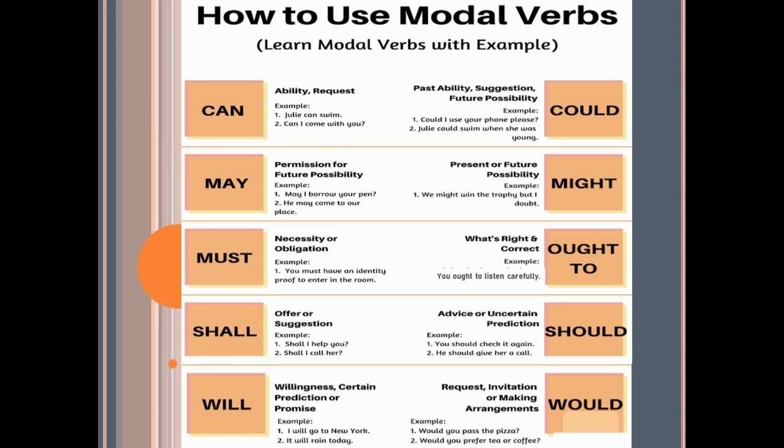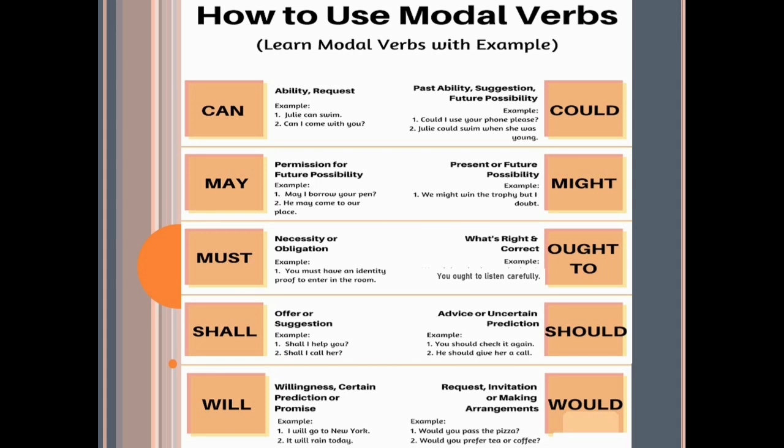Next is ought to, what's right and correct. And the example is you ought to listen carefully. Now it is a type of advice, means you ought to listen carefully. Next is shall. Shall is offer or suggestion shown through the example shall I help you? Shall I call her? Now these are showing the type of suggestion through the modal verb shall. Next is should, that is the past form of shall, advice or uncertain prediction.